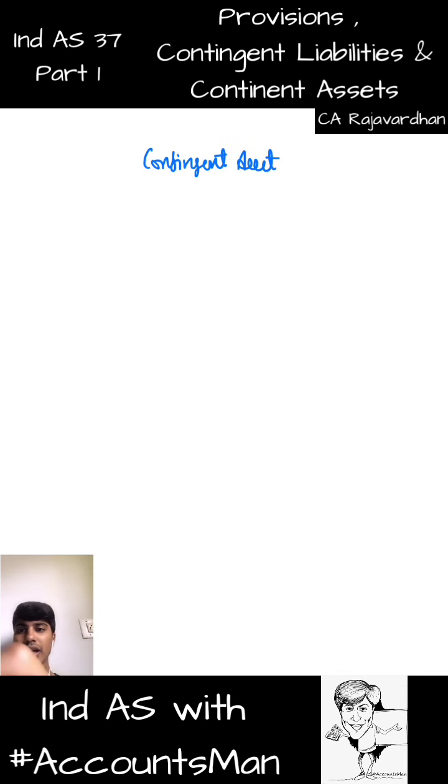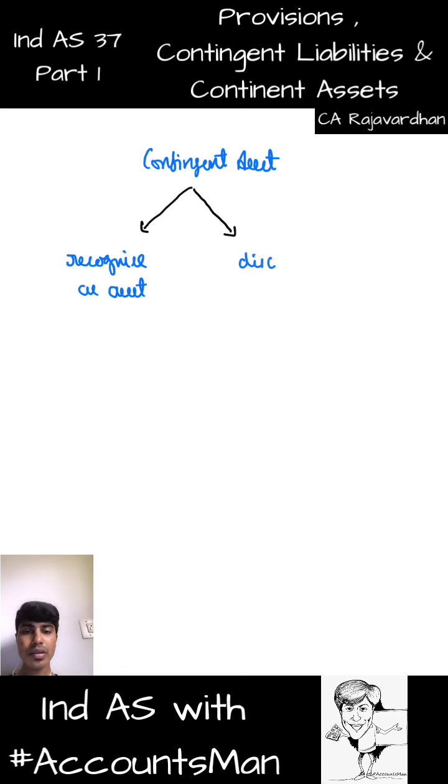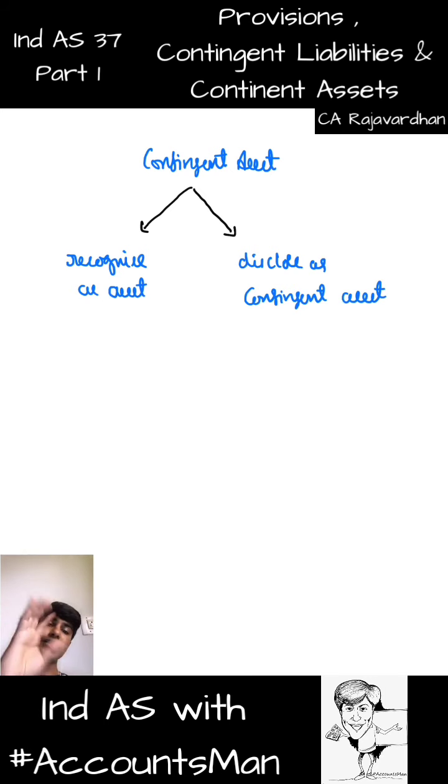Contingent asset. Again, with respect to contingent asset, we have two options. Number one, recognize as an asset. Number two, disclose as a contingent asset. Now, when do we recognize a contingent asset in the balance sheet, or when do we just disclose it as a contingent asset? This depends.